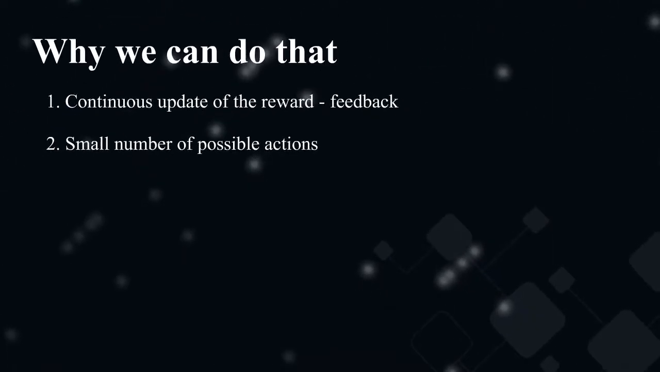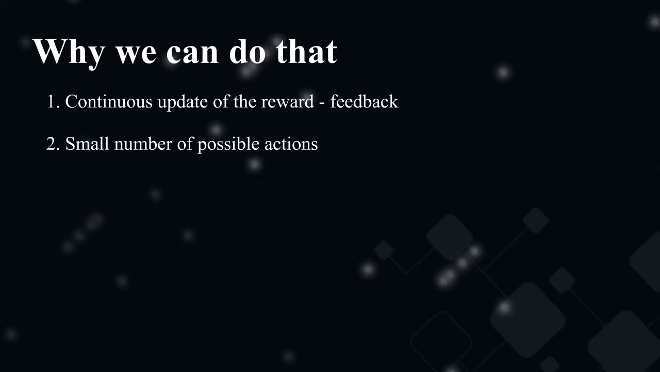The reason why we can do this is because we get a continuous update of our reward from the environment. In other words, we always get feedback from the environment on how well we are doing. So that's why we can turn this feedback into labels. Another thing to note is that our possible states and possible actions are relatively small.